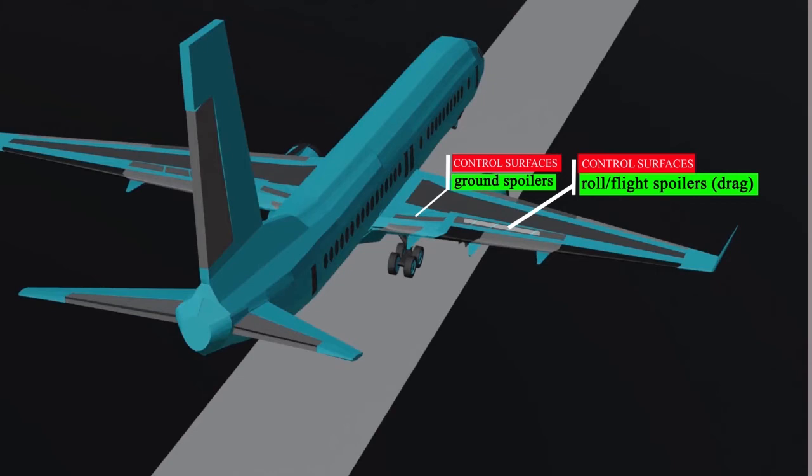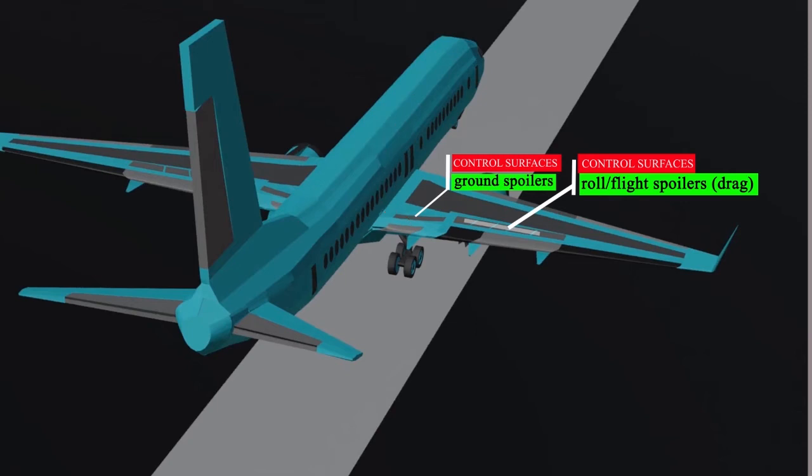Spoilers. This is the component of the aircraft or secondary control surface found in both wings that is used to reduce lift. It is also known as lift damper or lift spoiler. It spoils the streamline flow by moving the plates normally located on top of the wing upwards, therefore interrupting aerodynamics and causing a lift dump.